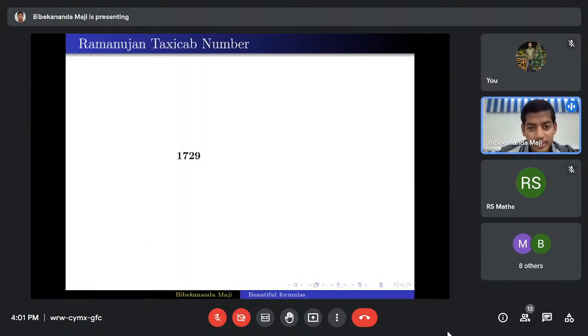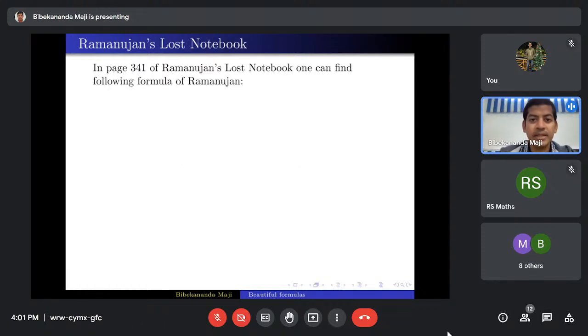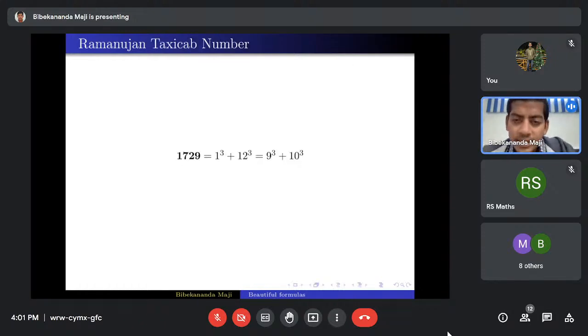So here is 1729, and 1729 is 1 cube plus 12 cube equals 9 cube plus 10 cube. One can ask why this is the smallest number. You can check it this way: calculate 1 cube plus 2 cube, see that number, and see whether you can write that number again in two different ways. In that way you have to check it, and then you will see that this is the smallest number you can write in two different ways.